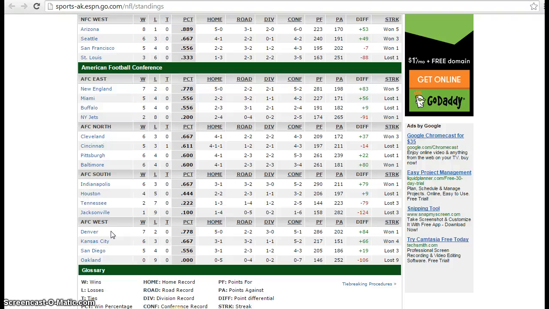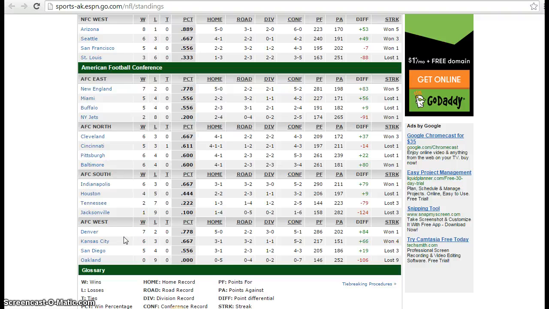So, the first question says, pick a pro football team. Well, that's pretty simple, the Denver Broncos. What is the record this year? Well, the record for the Denver Broncos would be 7-2. They have 7 wins and 2 losses. That is their record. Standings would be what place they're in. So they're currently in first place, but we're not really looking for standings. We're looking for their record. So their record is 7 wins, 2 losses.